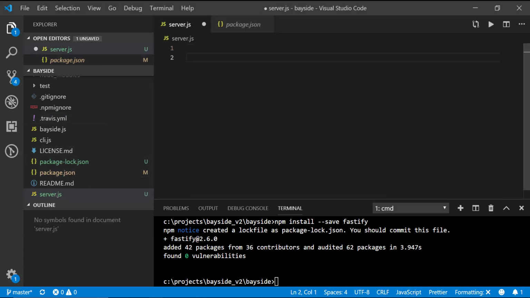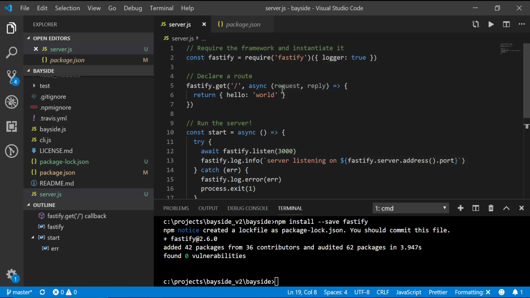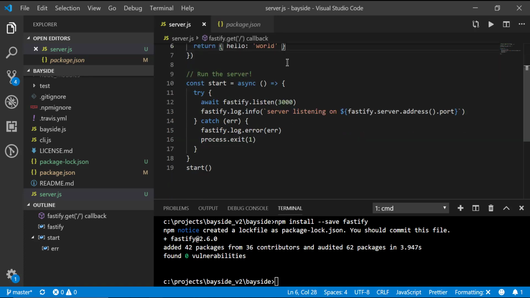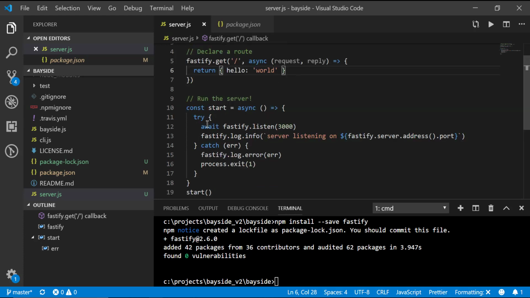And I'm going to copy this entire starting Fastify code from their website so we can test to make sure everything's working correctly. You can see here what this does is it creates a constant variable for Fastify. It requires a library that we installed. And then it passes in a configuration object that allows the logging to be true. Fastify comes with a built-in logger called Pino, which is a pretty popular logging system. So that's what it's actually using internally. But you can see it will log all kinds of information.